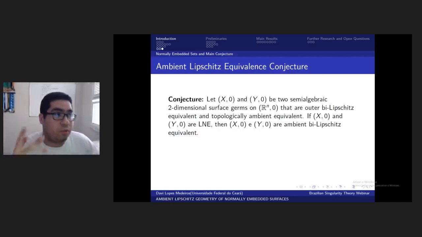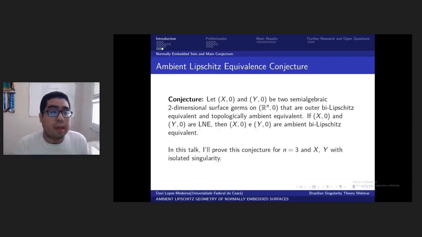Well, in the work of Gabrielov, Birbrair, Brandenburg, and Bobadilla in 2023, actually discovered in 2020 but published three years later, they conjectured that if X0 and Y0 are two semi-algebraic two-dimensional surface germs in R^n that are outer bi-Lipschitz equivalent and topologically ambient equivalent, and if these sets are LNE, then the sets are ambient bi-Lipschitz equivalent.